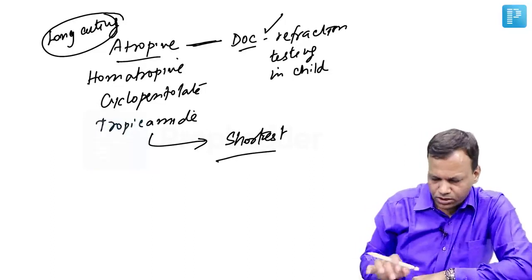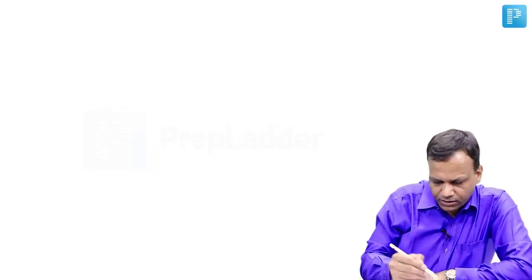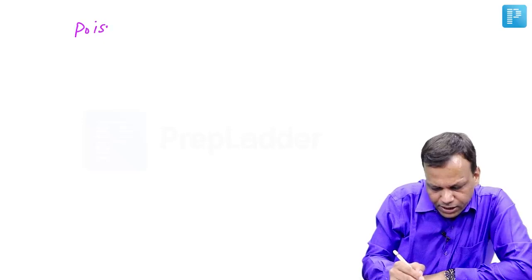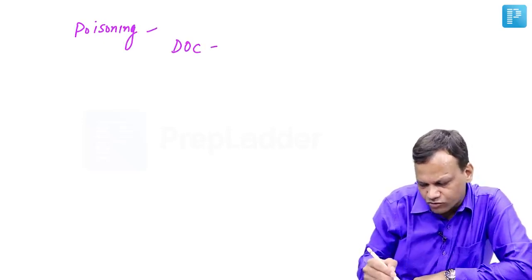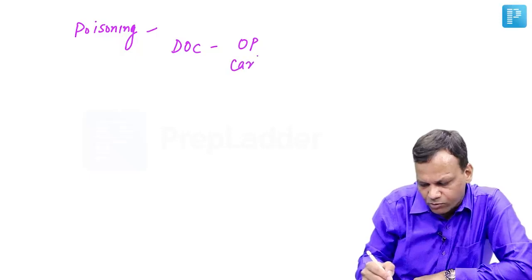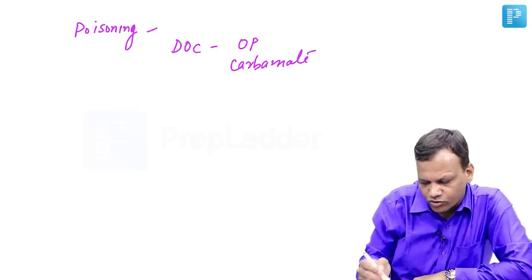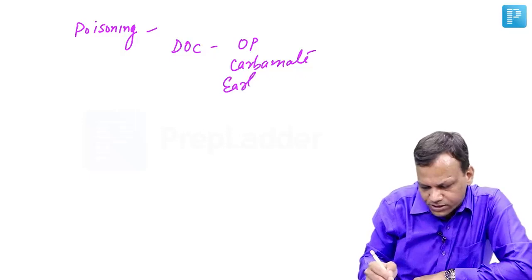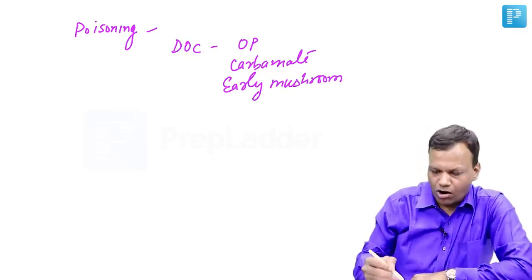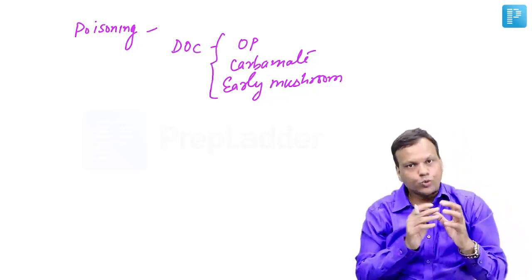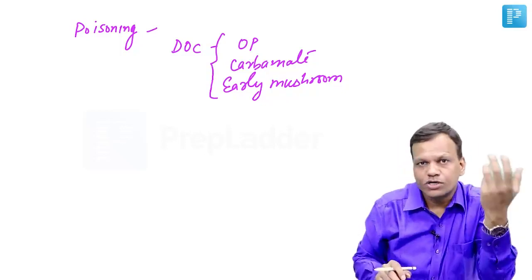Okay. So these are the actions in the eye. Then, most importantly, they are used in poisonings. Atropine is the drug of choice for organophosphate and carbamate poisoning. It is also the drug of choice for early mushroom poisoning.